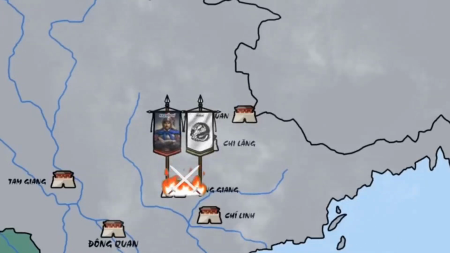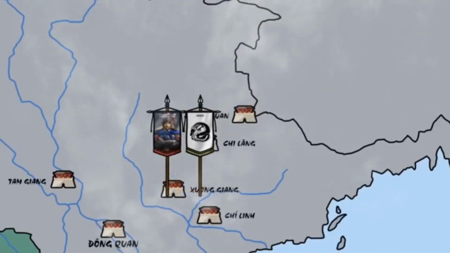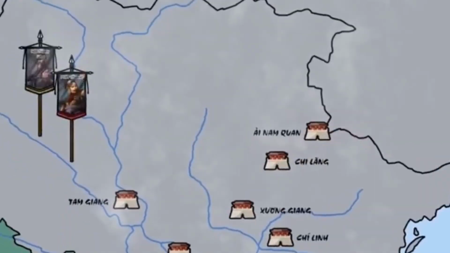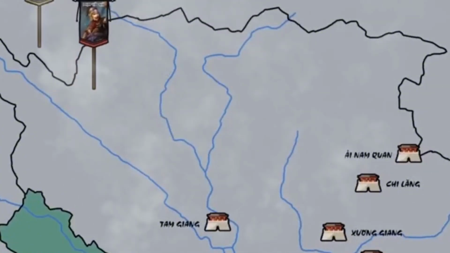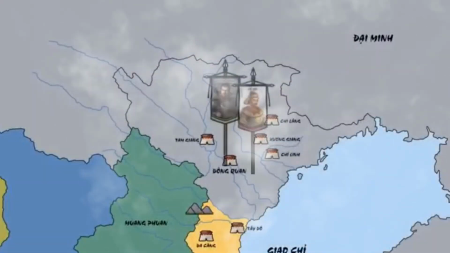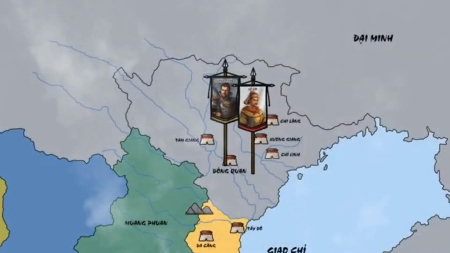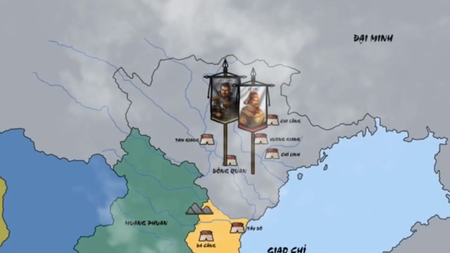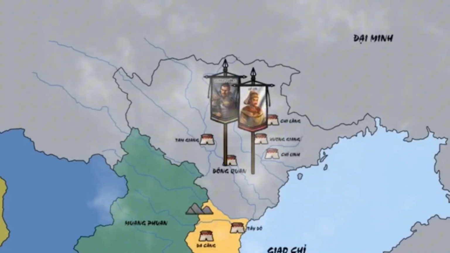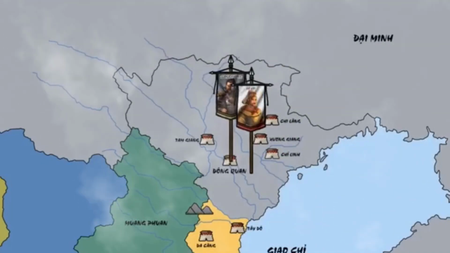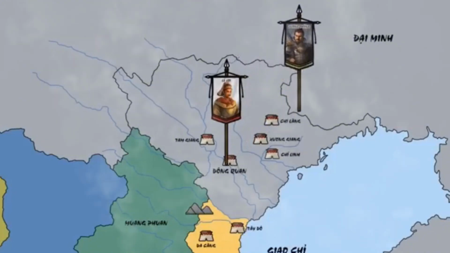Seizing the momentum, the Lam Son army defeated nearly all the reinforcements, sparing only a few who were allowed to return to China. The Northwestern Division, the Ming reinforcements in the northwest, upon hearing the news, were terrified and retreated to China, but were pursued by the Lam Son forces, who defeated over 10,000 troops and captured a large number of horses.